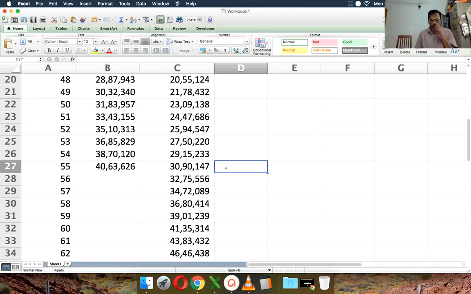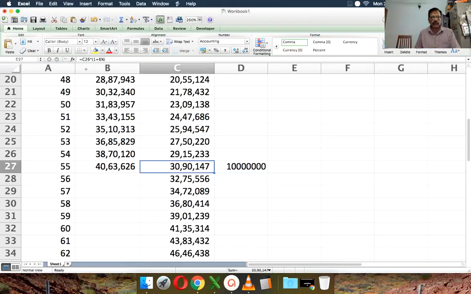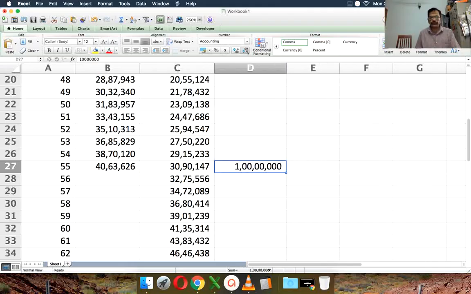So at the end of the 55th year, we will assume some corpus, and then I'll show you how to find out the accurate number. So we'll take 1 crore. That's 100 lakhs, so that's 1 crore.